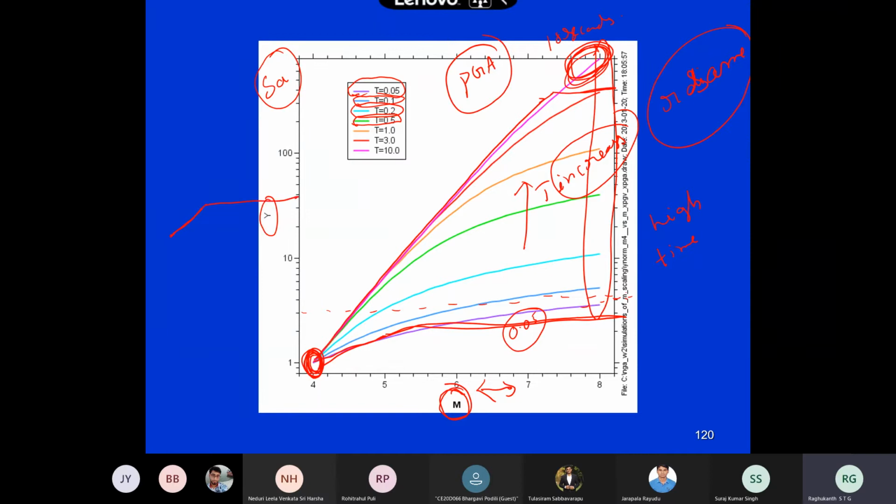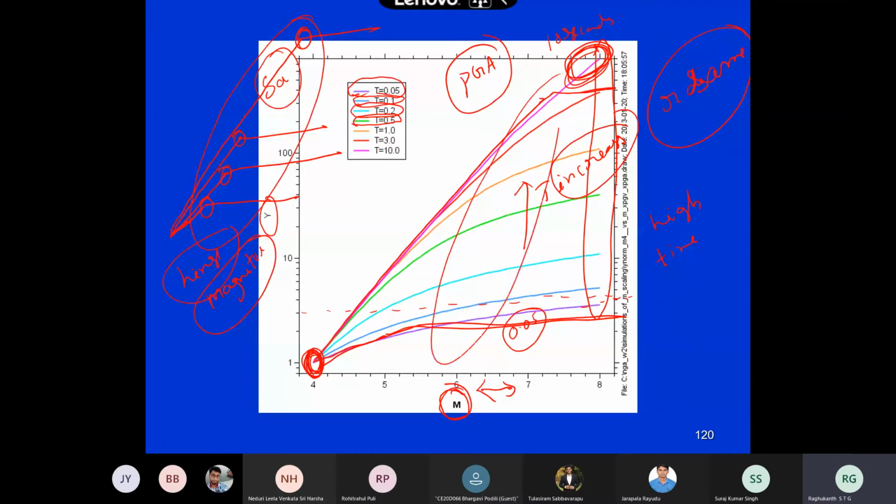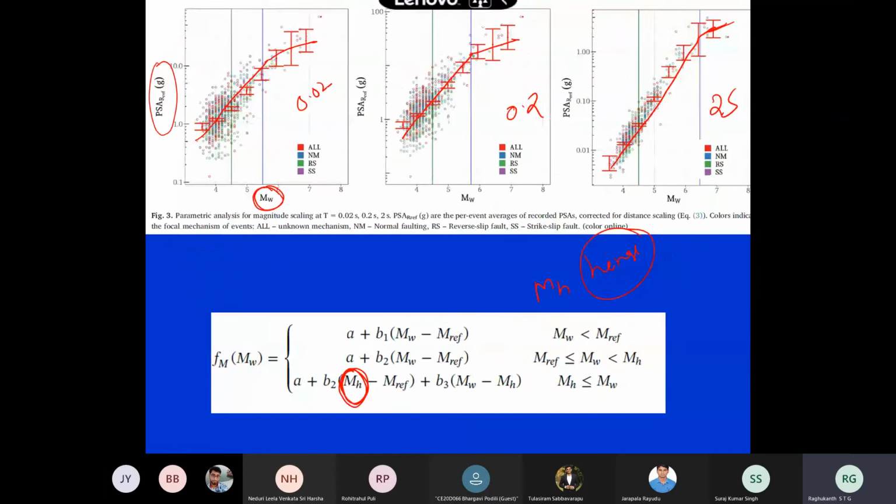This is a bilinear curve, like our elastoplastic curve, even in steel and everywhere we use this type of thing. If it is a higher time period, it will be like this. The portion where your slope is changing, they call the hinge magnitude, like yielding stress or whatever we say. This hinge magnitude increases with respect to the time period, and you can see from these graphs that the same thing has been observed from the data. People fit like this, and they write the hinge magnitude as Mh.